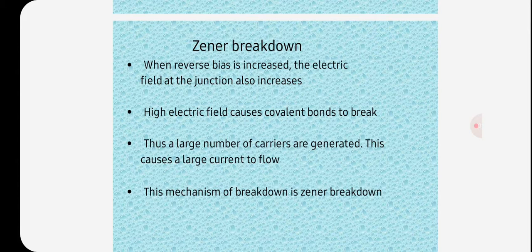When forward biased voltage is applied to the Zener diode, it allows a large amount of electric current and blocks only a small amount of electric current. A Zener diode is more heavily doped than the normal PN junction diode, hence it has a very thin depletion region. Therefore, Zener diodes allow more electric current than normal PN junction diodes.